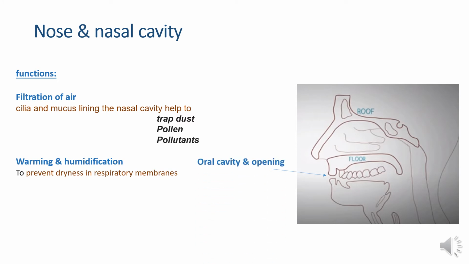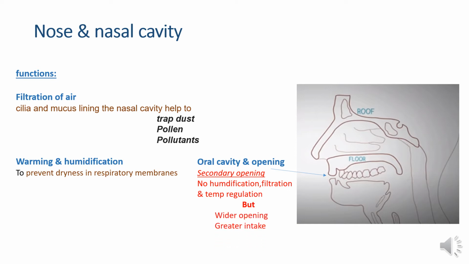The oral cavity and opening is also called the secondary opening, in which there is no humidification, filtration and temperature regulation. But the positive thing is that it has a wider opening and greater intake. So the air we inhale passes through the nasal cavity or oral cavity into the pharynx.